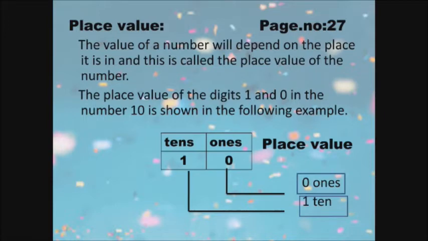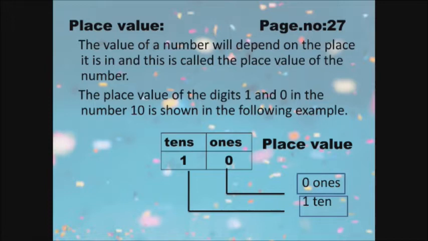Is it clear? Okay. Next, we can see the place value on page number 27. What is meant by place value? The value of a number will depend on the place it is in, and this is called the place value of the number. Here you have an example for your better understanding. The place value of the digits 1 and 0 in the number 10 is shown in the following example.